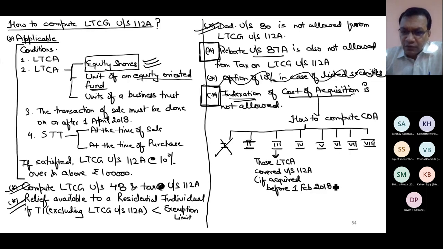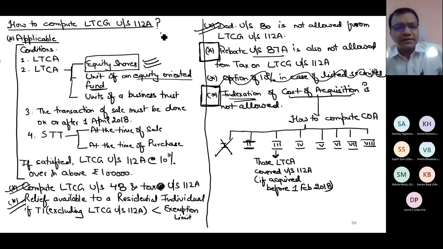Do you remember this or not? Please raise your hand. I have not discussed this category 3 with you earlier because I told you that I will discuss it when I discuss section 112A taxability. Category 3 covers those LTCAs which are covered under 112A. Now, which LTCAs are covered?